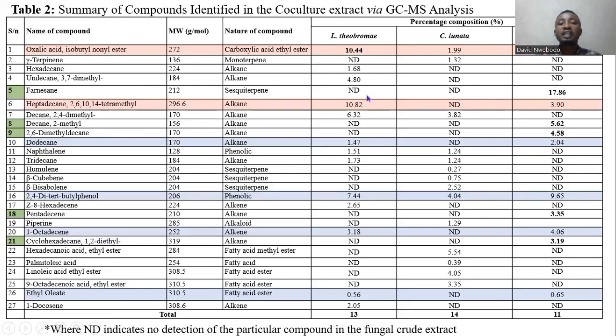Compounds highlighted in light brown are those that were antagonized, while those that are highlighted in light blue are those that were enhanced. In the co-culture experiment, 5 new compounds that were not identified in the monocultures were identified, and these compounds are compound number 5, 8, 9, 18, and 21.